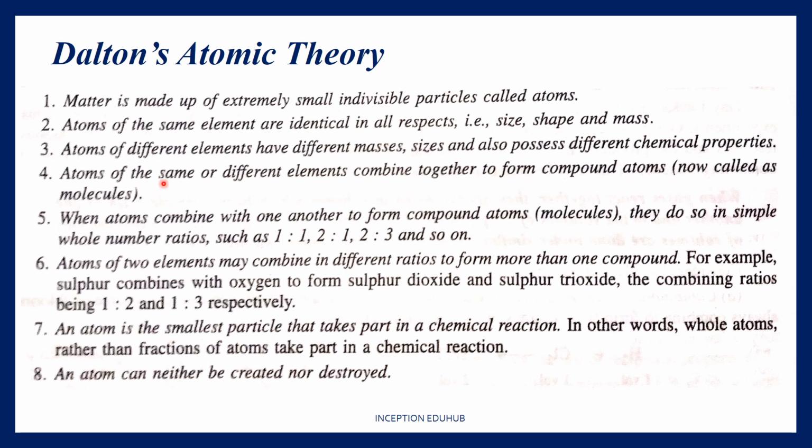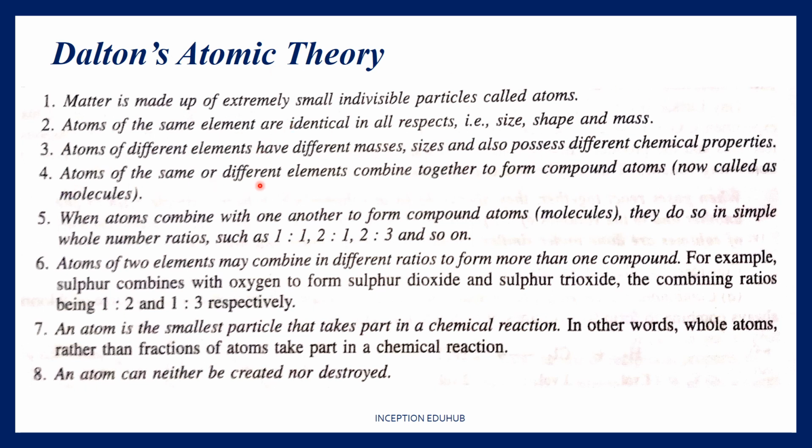The third point is atoms of different elements have different masses, sizes, and they have different chemical properties. So once the element changes, the mass, the size, the chemical properties, everything will change with the change in element, because every element is different from another. So that is the reason we'll have different properties.